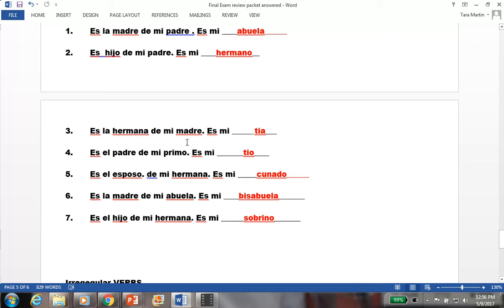The sister of my mother is my aunt, tía. Es el padre de mi primo, es mi tío, it's my uncle. So the husband of my sister, el esposo de mi hermana, es mi cuñado, it's my brother-in-law. La madre de mi abuela, so the mother of my grandmother is my great-grandma, my bisabuela. And el hijo de mi hermana, so the son of my sister, would be my nephew, so sobrino.